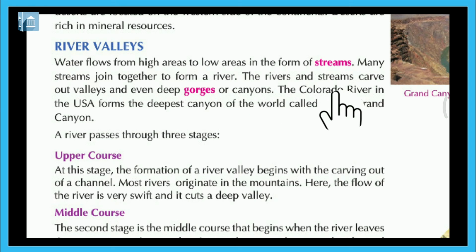The Colorado River in the USA forms the deepest canyon of the world, called the Grand Canyon. A river passes through three stages.